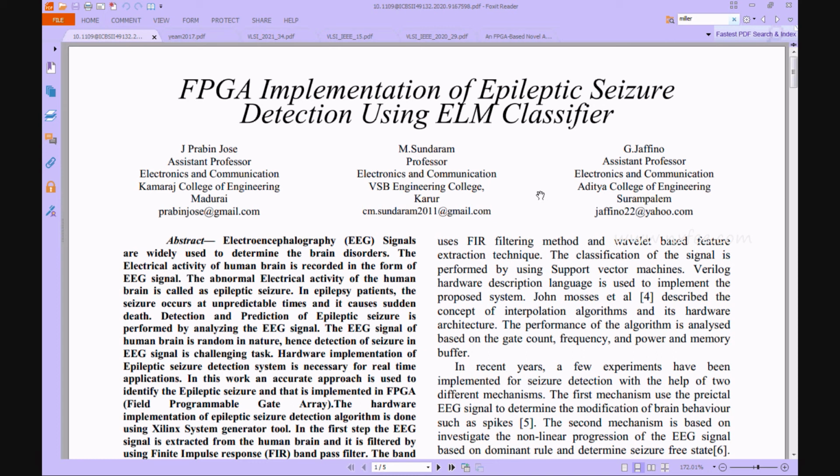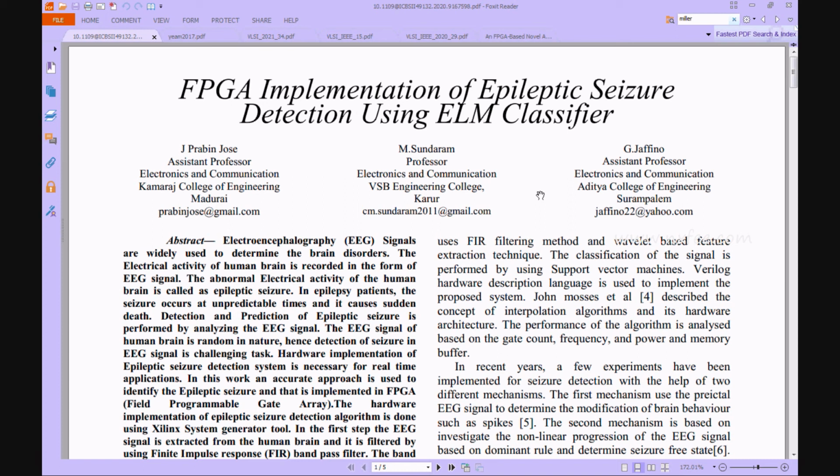epileptic seizure detection. In this method, a bandpass finite impulse response filter analyzes separate ranges, that means delta, theta, alpha, beta and gamma brain rhythms. Here delta takes 0 to 4 hertz, theta takes 4 to 8 hertz, alpha takes 8 to 12 hertz, beta takes 13 to 30 hertz and gamma takes more than 30 hertz. Based upon these signals we construct a filter design.